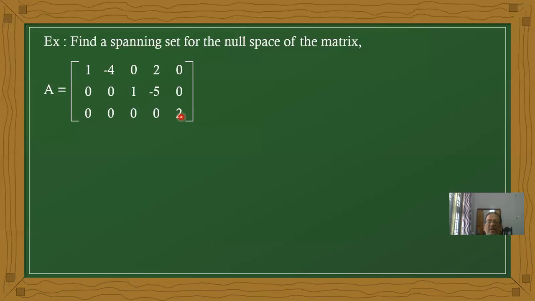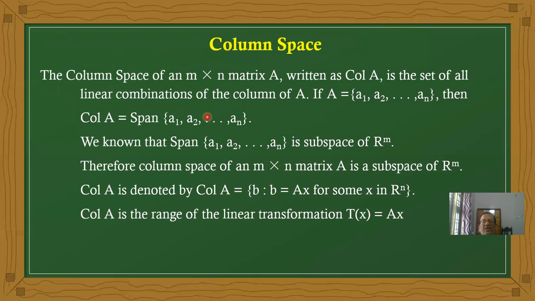Therefore, directly we can write x1 minus 4x2 plus 0 into x3 plus 2 into x4 and 0 into x5 equal to 0. And here x3 minus 5 times x4 equal to 0, and 2 into x5 equal to 0, like that. Do this problem. And the next important definition is about column space.